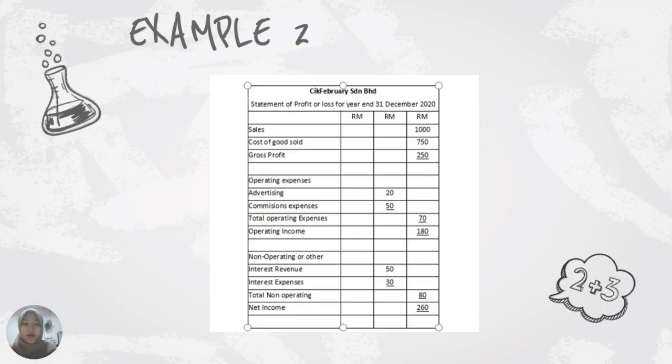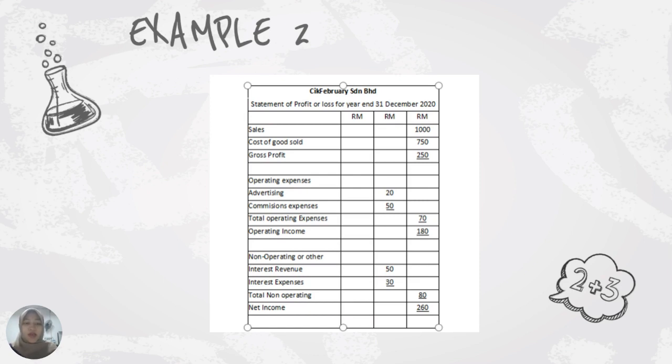Example number 2. As you see here, this is the statement of profit or loss for the year ended 31st December 2020 for the company Cik Februari Senam Berhad. We consider an example of sales worth RM1,000.